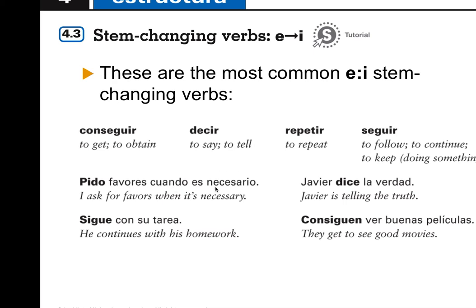Pido favores cuando es necesario. Javier dice la verdad. So here you see the stem changes happening, the E to I. Sigue con su tarea. Consiguen ver buenas películas. Okay, and there you have all the English for what these verbs mean and the translation of the sentences.